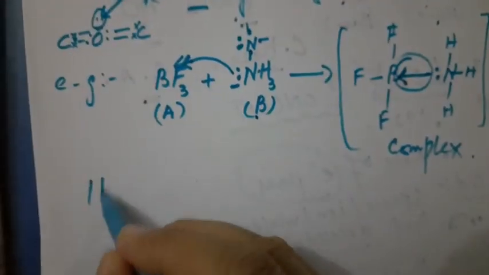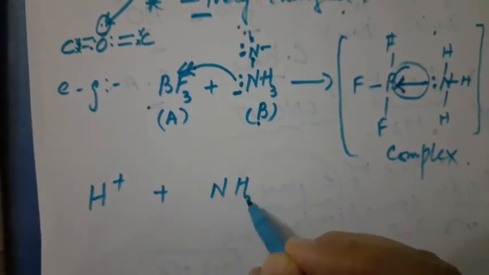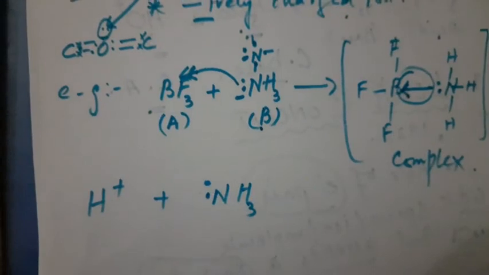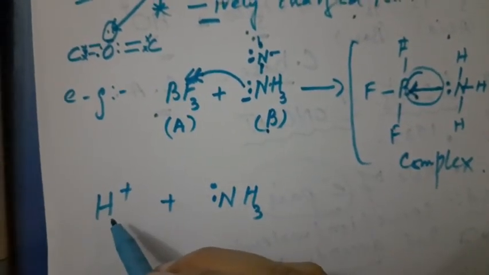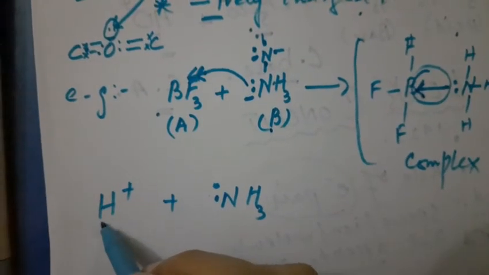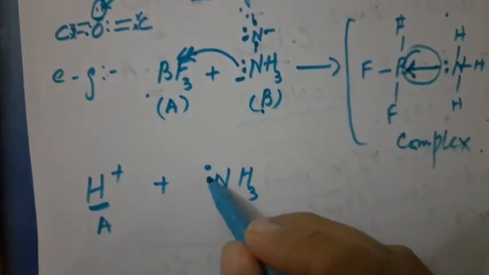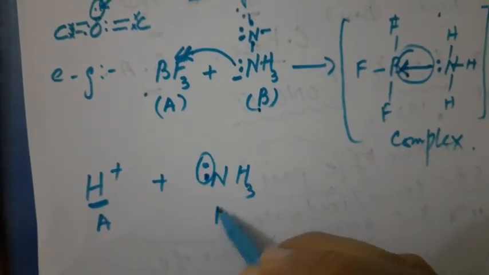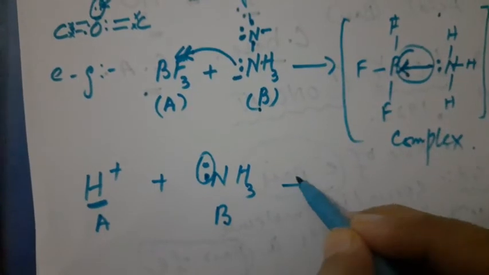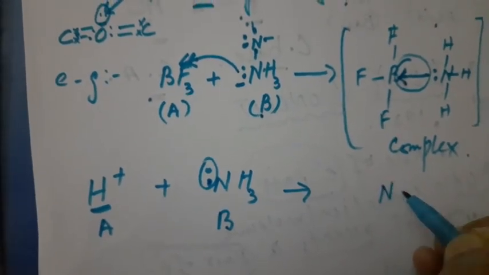Now look at another example. For example, we have hydrogen plus NH3, right? So in another case we have discussed that acid having the positive charge. So we can say that this is an acid, and this species having a lone pair of electron, so we call it what? Base. And when they react, what's gonna happen over there?